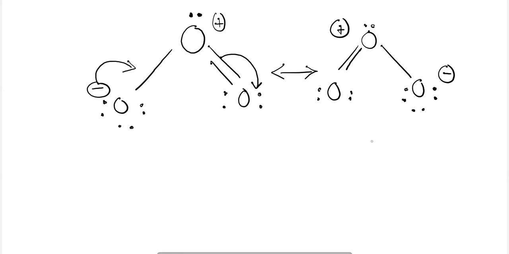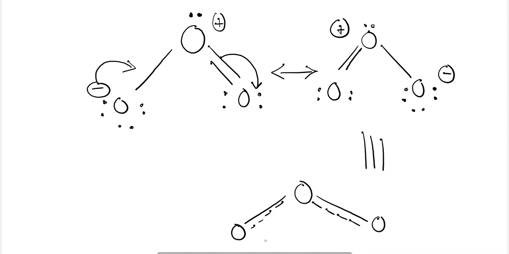So by using this idea we can make a resonating structure of ozone like this. This is the resonating structure of ozone.